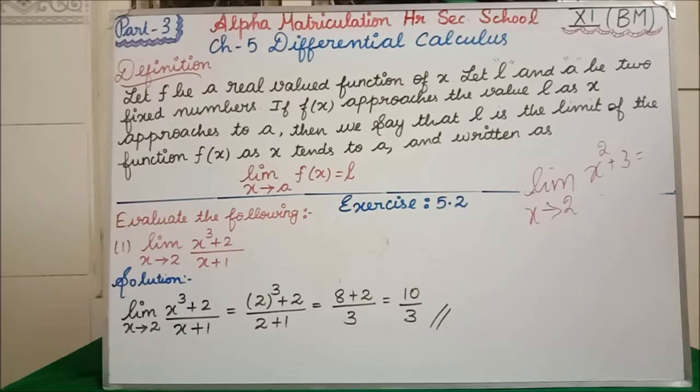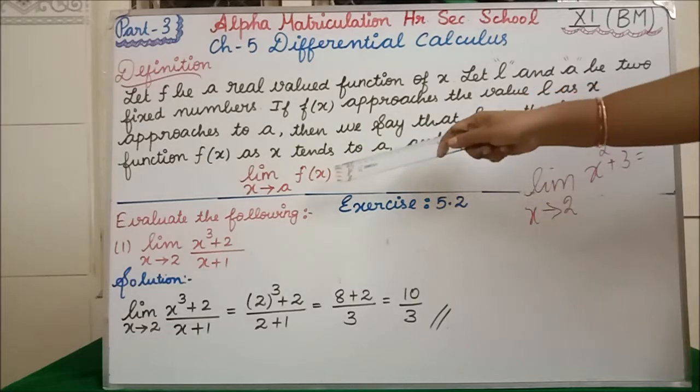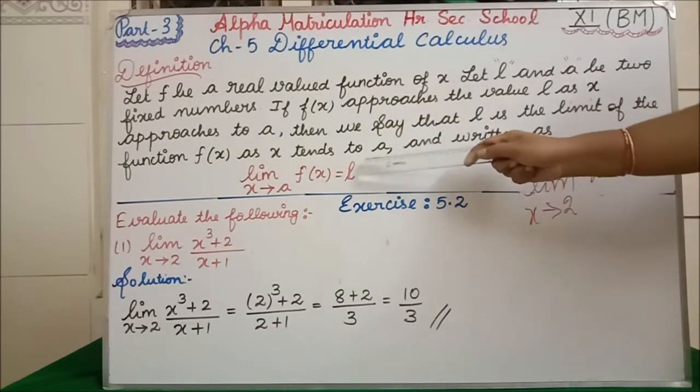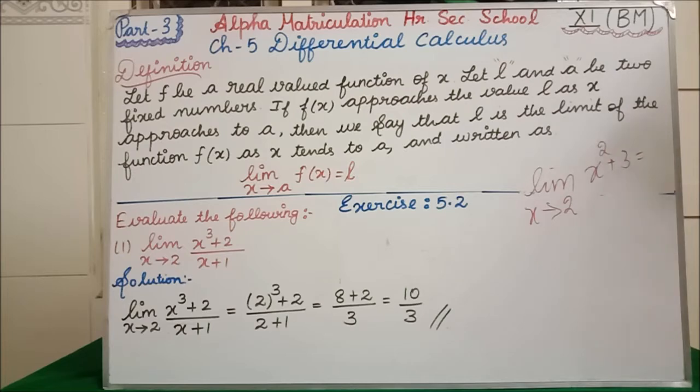In the definition, what they were saying is, if f of x approaches the value L as x approaches A. In the place of A in the formula we have x tends to A, isn't it?